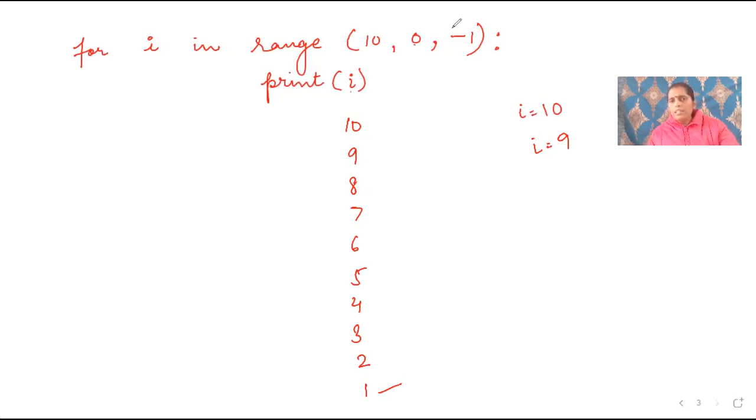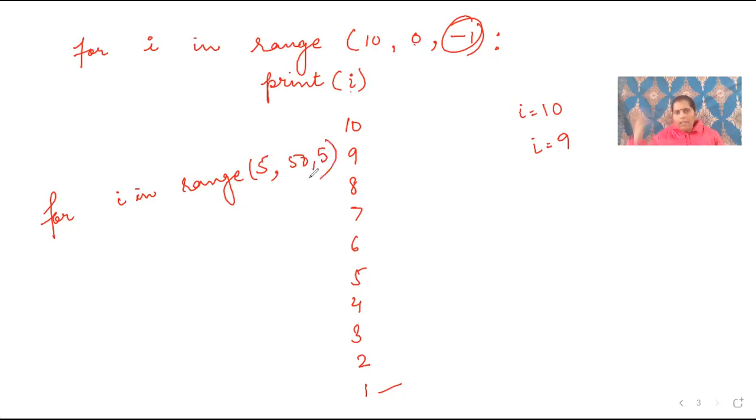So it all depends on this number. Various questions can come to your mind, like print all the multiples of 5 from 0 to 50. So what will you do? You will write for i in range. The first multiple of 5 is 5, and then let us suppose I have to take 50, and the step value will be 5. Then print i. So it will print all the multiples of 5 from 5 to 50, but the last value will be 45, obviously. It will print all the values.